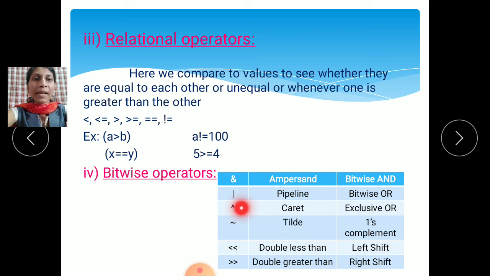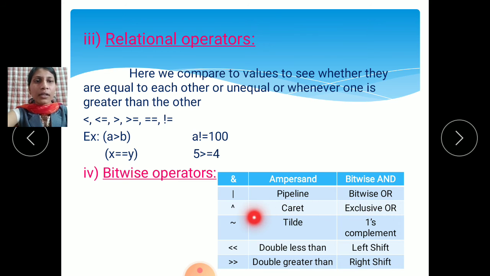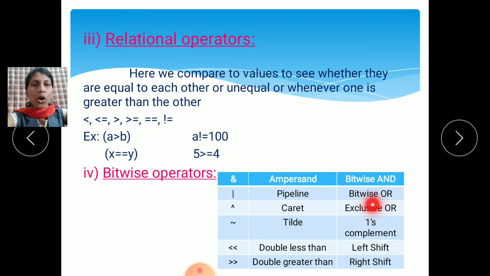Then the pipeline symbol, which we use for bitwise or. Then caret, which is exclusive or. Then this negation symbol is tilde. We use this symbol for negation, otherwise called one's complement. If you want to write the complement value, we use this negation symbol, one's complement.